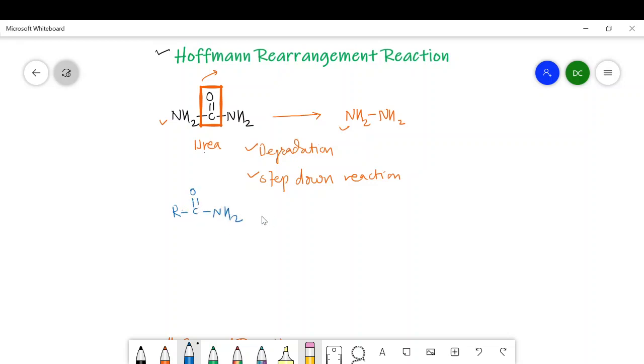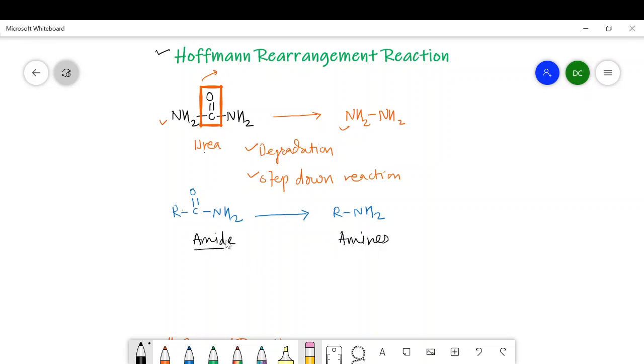Now let me replace this NH2 group by R, then we will get RCONH2. And if it undergoes the Hofmann reaction, then it will form this type of compound. So from this reaction, it is clear that there is a loss of one carbon from the reactant so that we get this type of amines. And in the Hofmann rearrangement reaction, these amides are going to convert into corresponding amines.